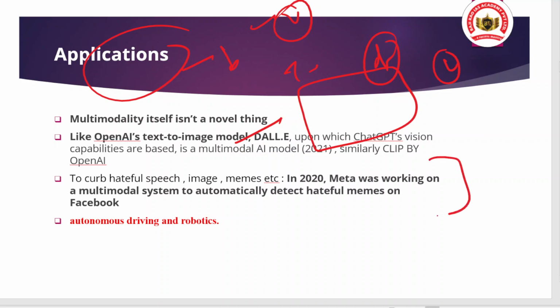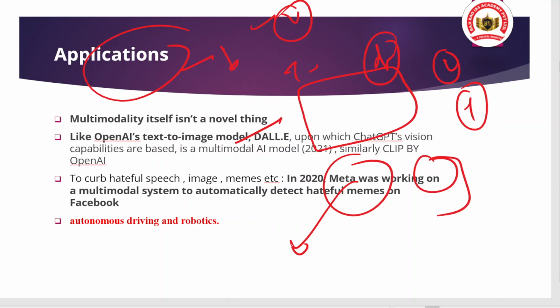And that's why you can see, in 2020, Meta, which is basically Facebook's company, was working on a multimodal system to automatically detect hateful memes on Facebook. And in coming times, we are becoming fond of social media. Everything is shared on social media. So what is shared on social media, the content you can also receive via social media. So if there is a hate crime, if there are bad emotions floating on social media, you will be absorbing that. So this is not a good thing. That's why there is a need to control it.